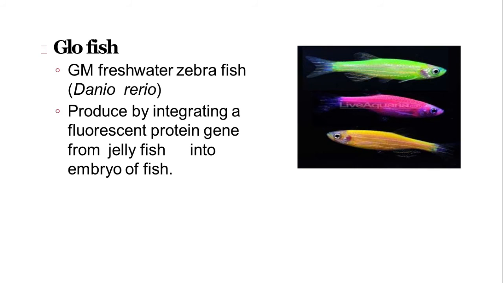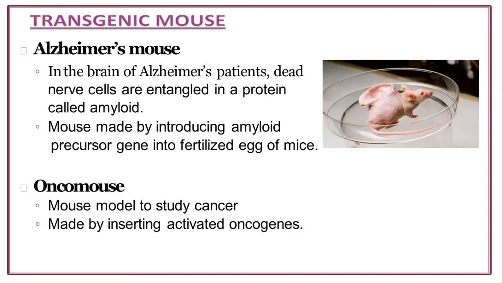Next is glowfish, freshwater zebrafish, that is Danio rerio, produced by integrating a fluorescent protein gene from jellyfish into the embryo of fish. Transgenic mouse.